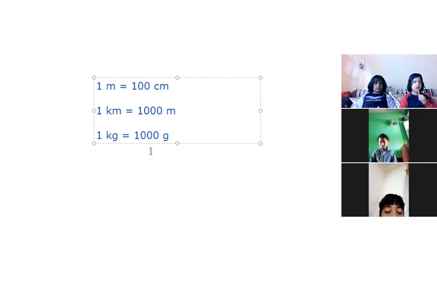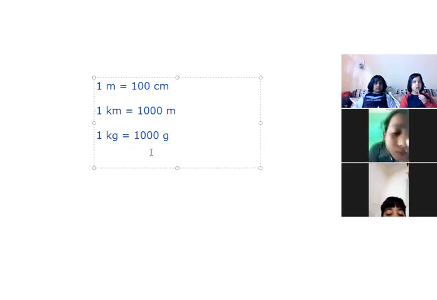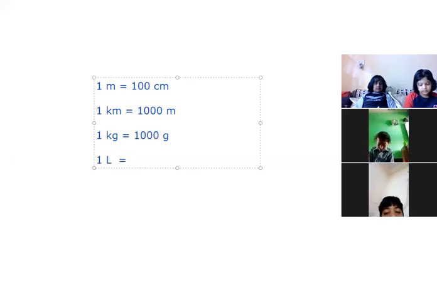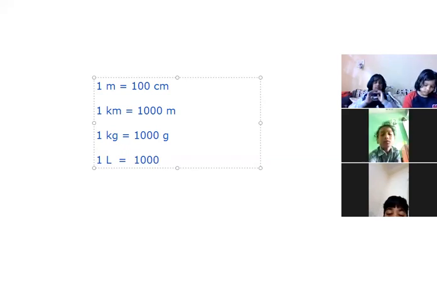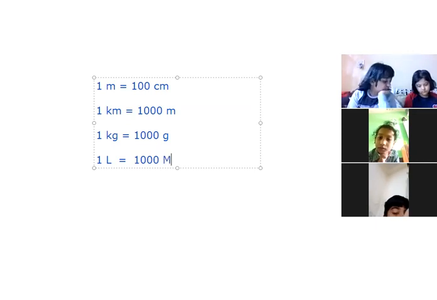And similarly, 1 liter. 1 liter is equal to what? Not 1 kiloliter. 1 liter is equal to 1000 milliliters.